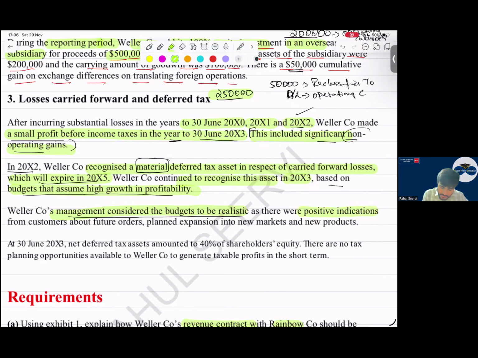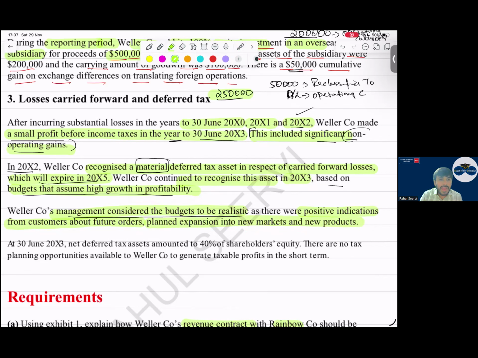Okay, they are saying positive indications are there based on our judgment and probability from customers about future orders. Okay. They are saying what? Positive indication is that from customers' future orders, planned expansion into the new market and new product. No? See, they are saying positive indication is coming from what side? From customers' future order. Okay, you are saying you have future order. Proof, proof chahiye, proof. Show the proof.